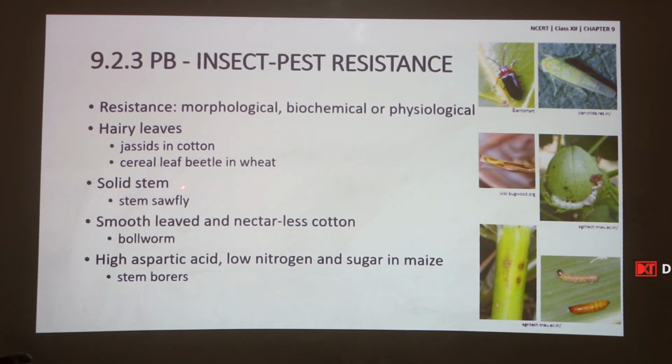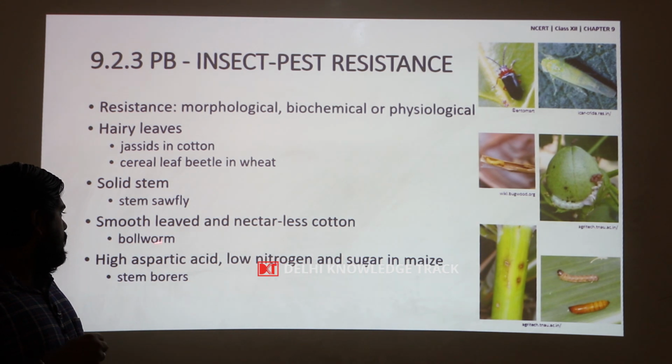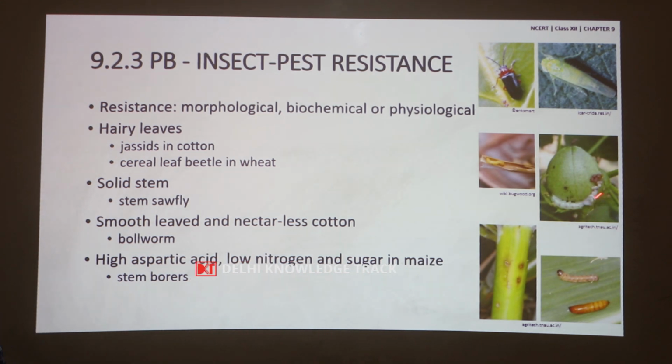Similarly, solid stems are resistant against stem sawfly in wheat. Smooth leaves and nectarless cotton are resistant against bollworms.